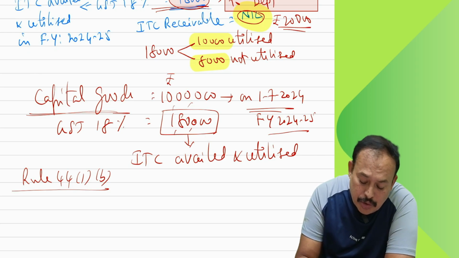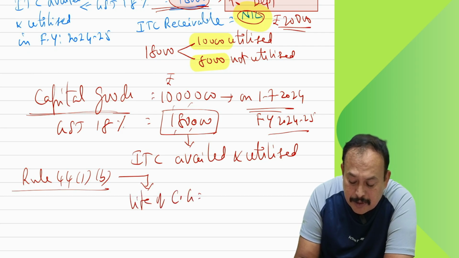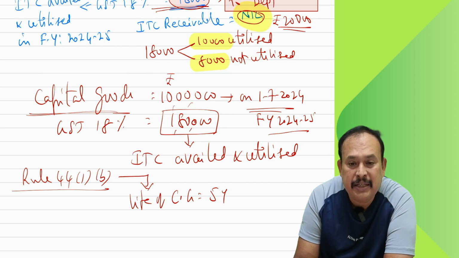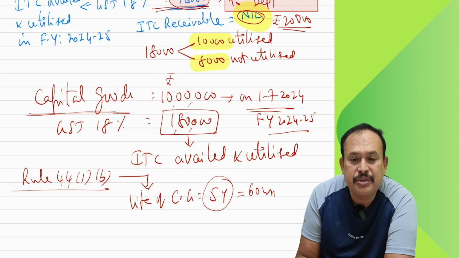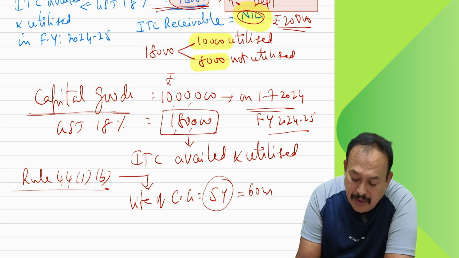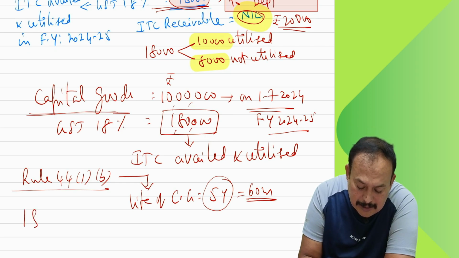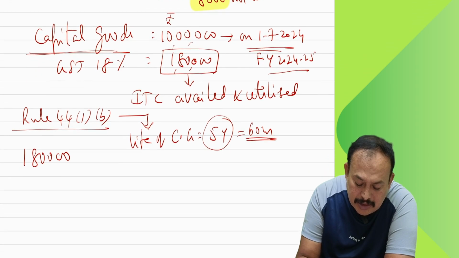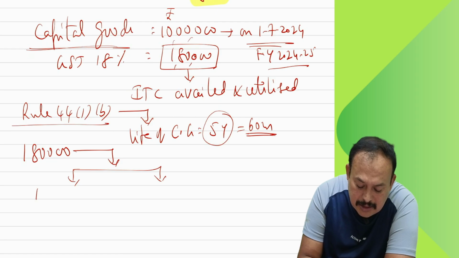And also rule number 44 declares the life of CG. CG means capital goods, which is 5 years, nothing but 60 months. In that case, the 1,80,000 is bifurcated into two parts: one is the normal scheme,